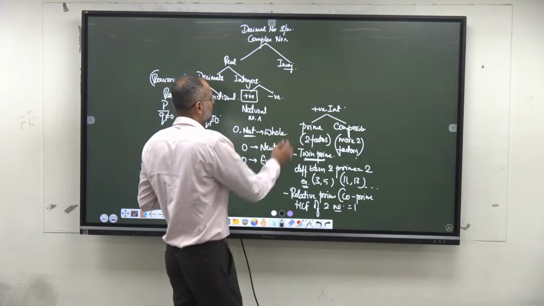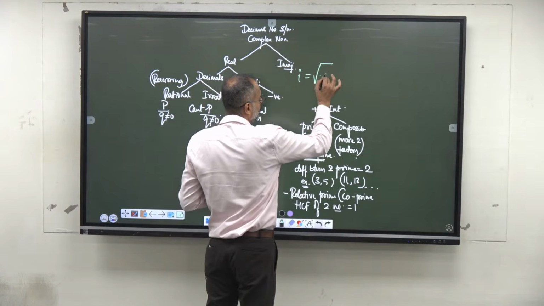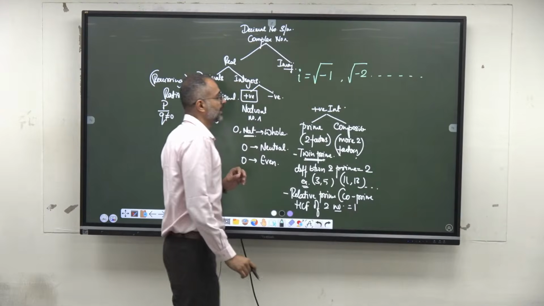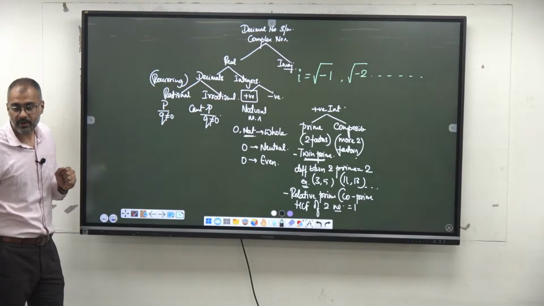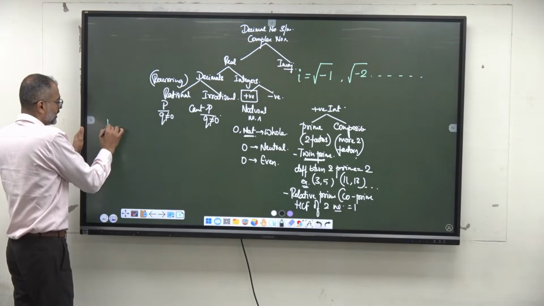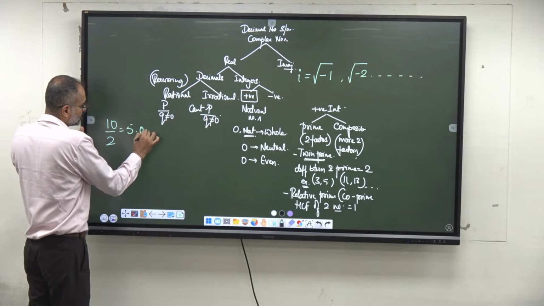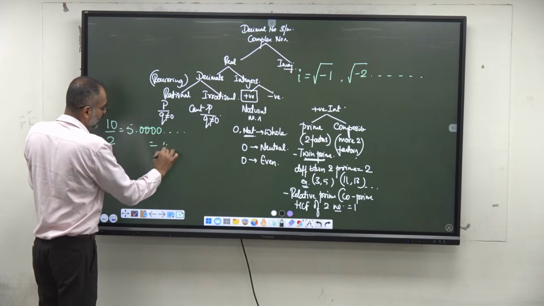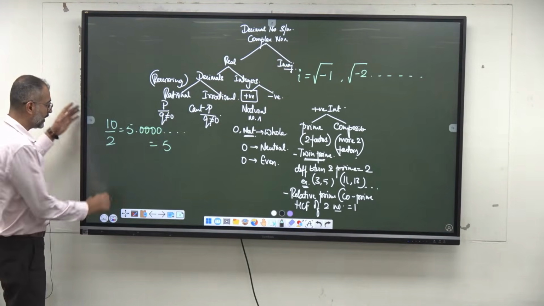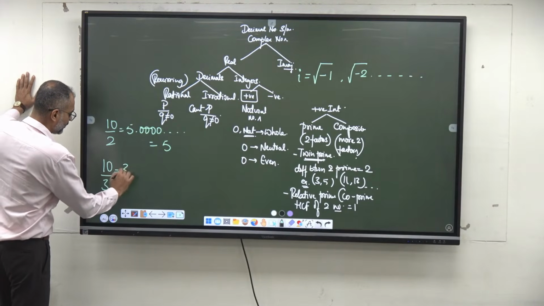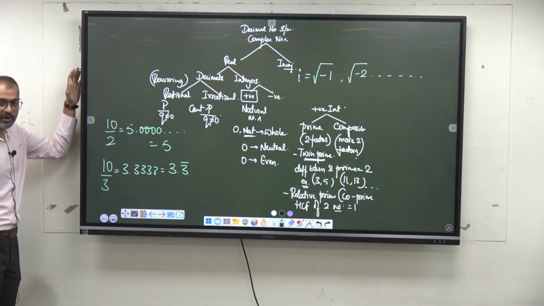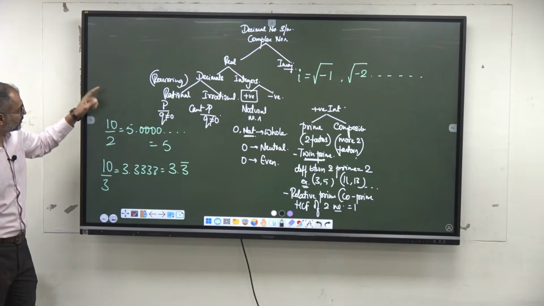How to represent an imaginary number? i, which is equal to root of -1 or root of -2, and so on. Anything negative under the root is called imaginary. No such number exists in real life. Similarly, rational numbers can be 10 by 2, which is equal to 5.00000, which can be terminated as 5. Or else 10 by 3, 3.33333. Can we write this as 3.3 with a bar on its head? These kinds of numbers are called rational numbers.